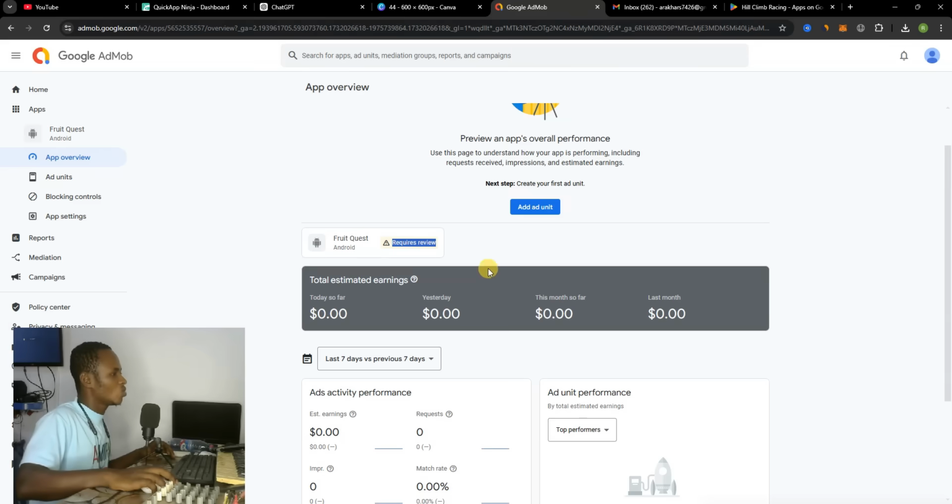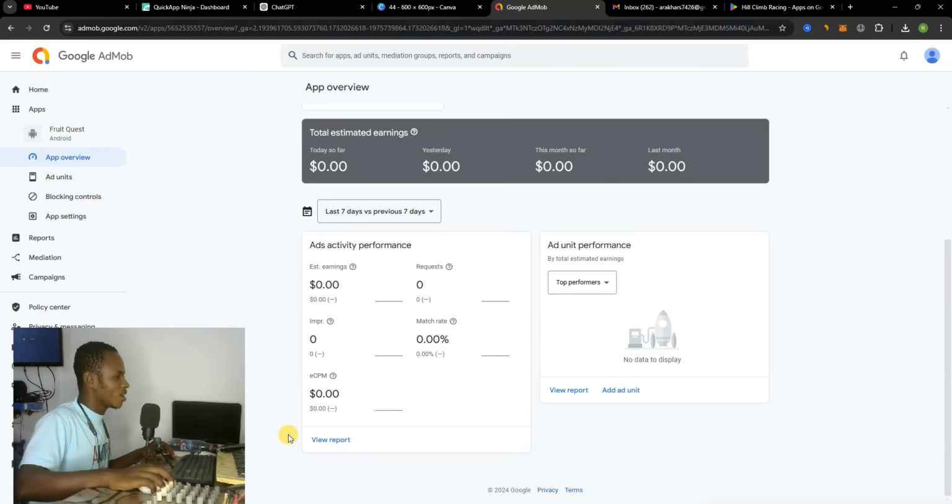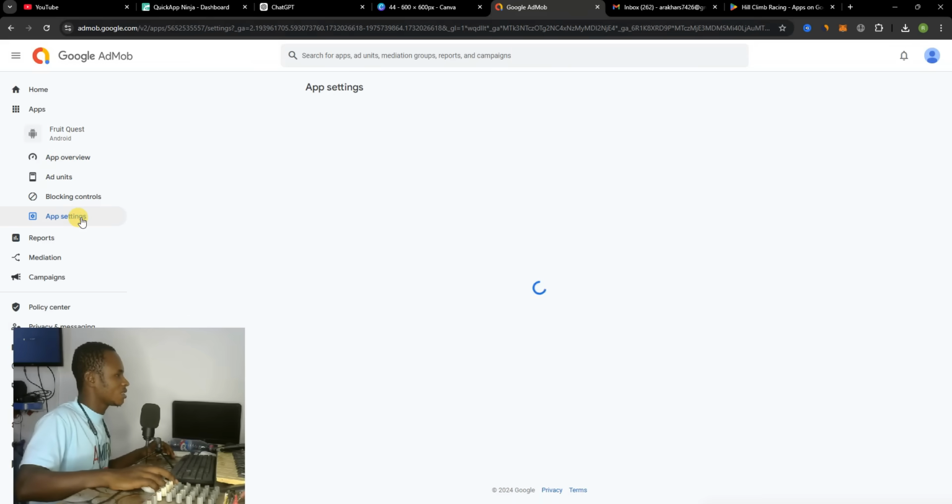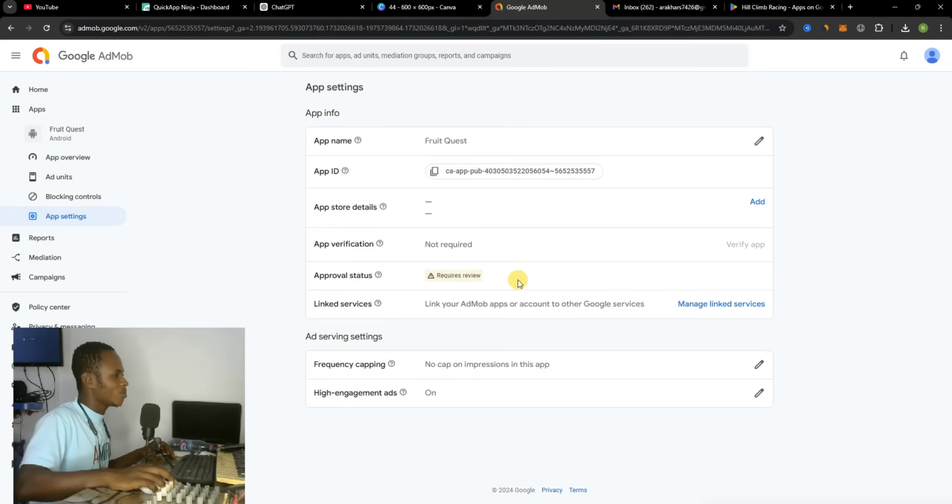After that, you can go to app settings over here, and if your app is being linked to any services, you can also do that after it's ready. Let's check that you've added your app to the App Store or any store like Google Play Store.